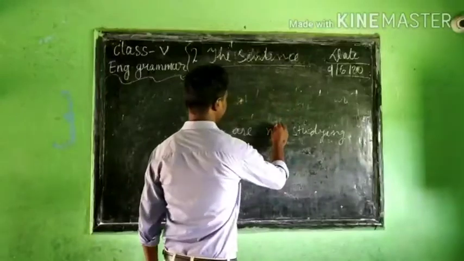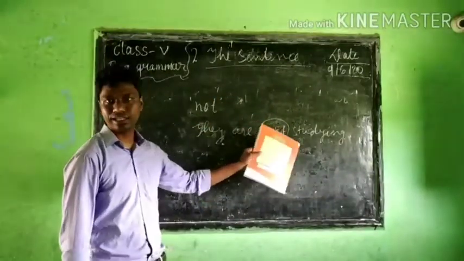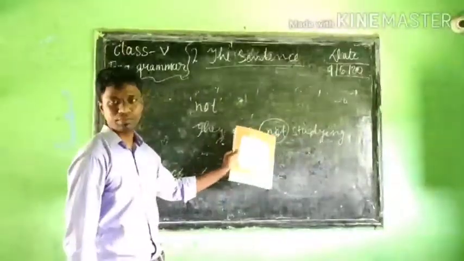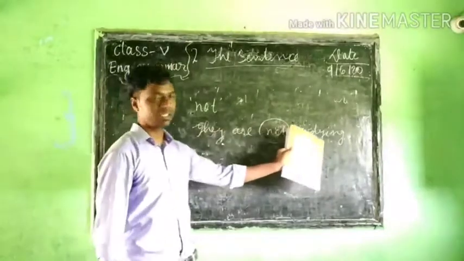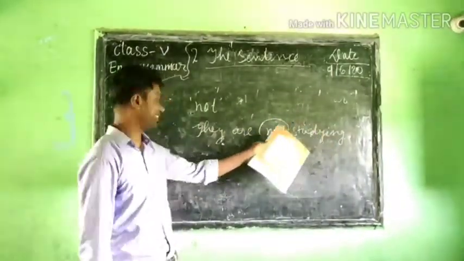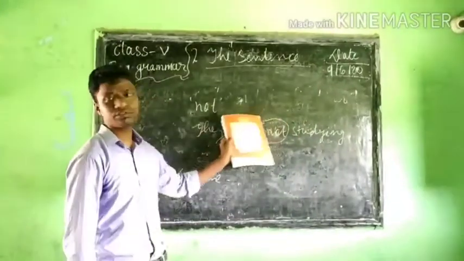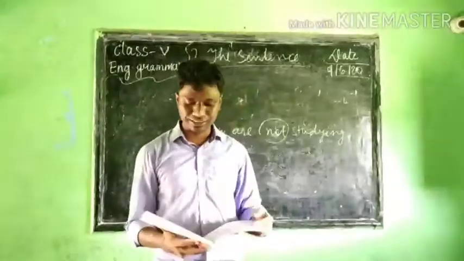See, here not is used, then this sentence becomes negative. If not is not used, then it will be positive. They are studying. Without not this sentence becomes positive. If not is used, it becomes negative. They are not studying. So here are some examples.